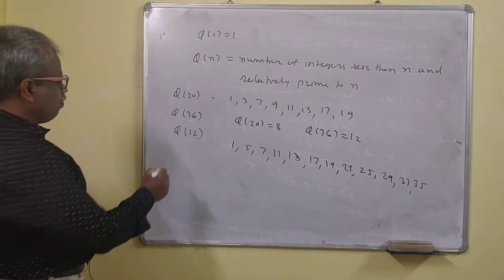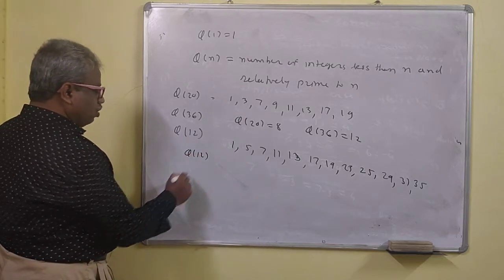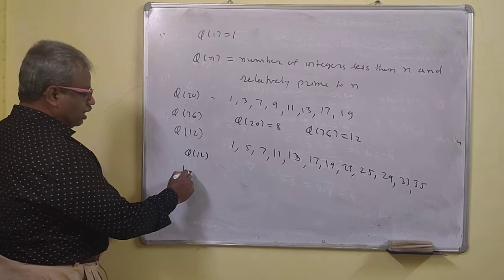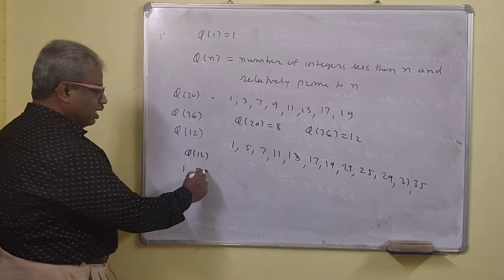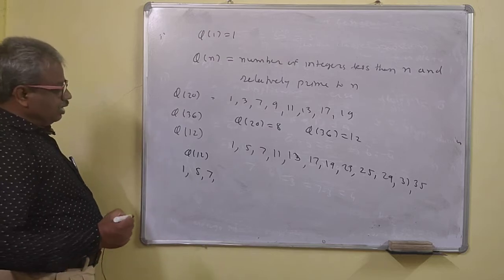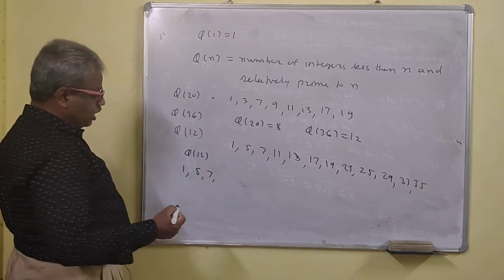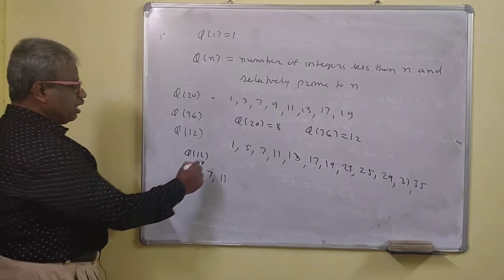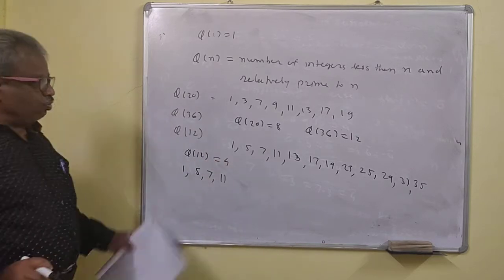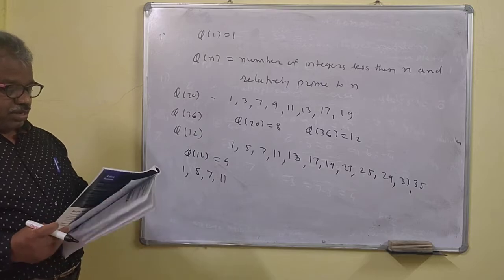Now let's find φ(12). Okay, so 1 will work. 2 won't work. 3 won't work. 4 won't work. 5 will work. 6 won't work. 7 will work. 8 won't work. 9 won't work. 10 won't work. 11 will work. Okay, so how much is φ(12)? φ(12) is 4. I hope that in this way you can find the function.